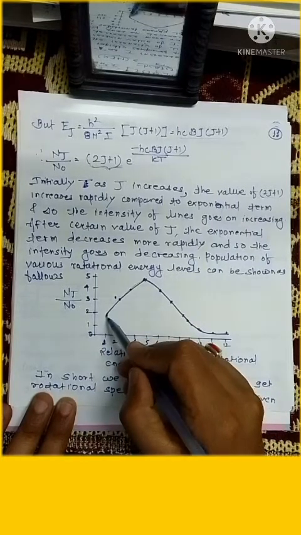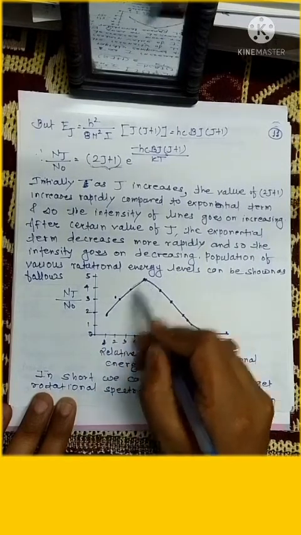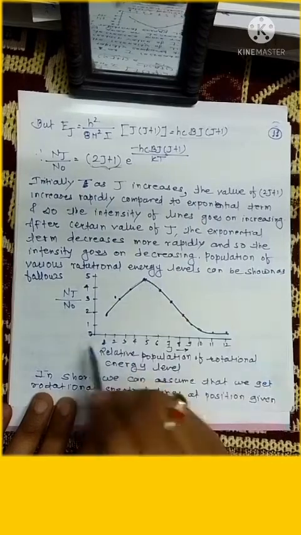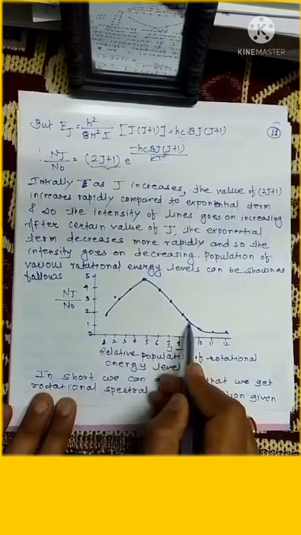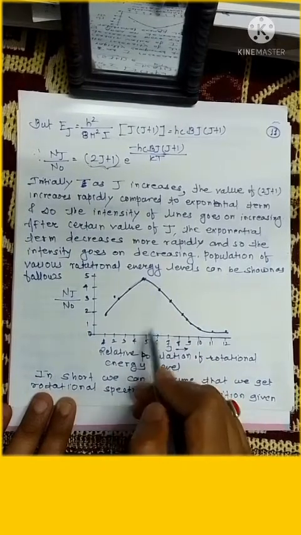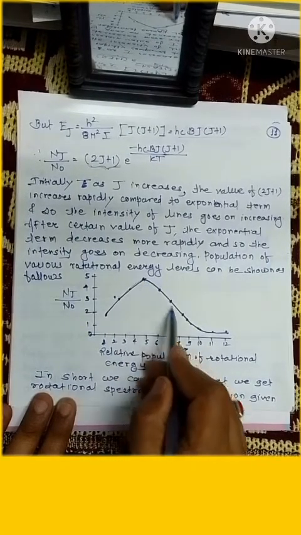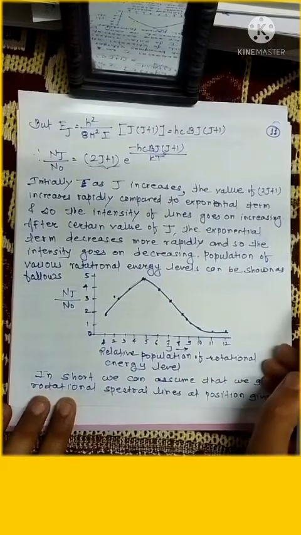So this value increases up to a certain level, and after this level it goes on decreasing.